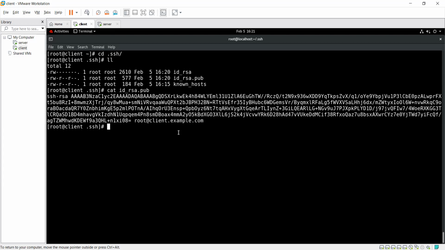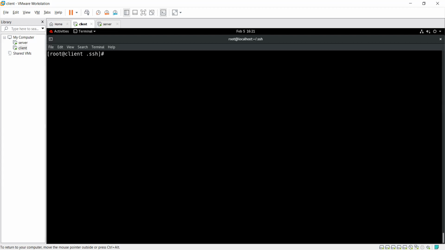This is my client machine's key, and I have to copy it to the server with the help of this command: ssh-copy-id -i /root/.ssh/id_rsa.pub, where I want to copy it to root@server.